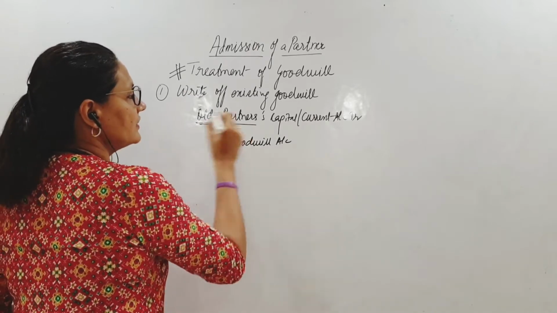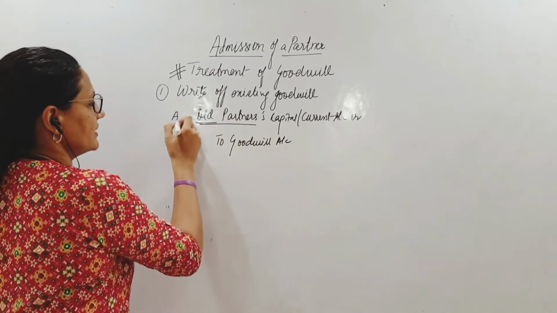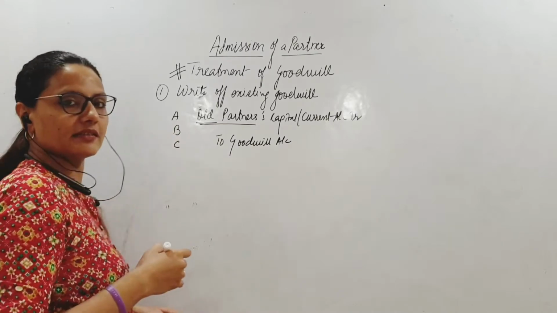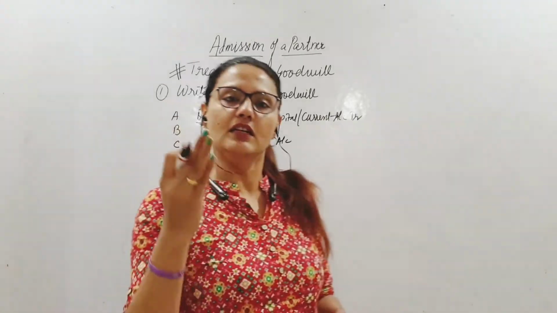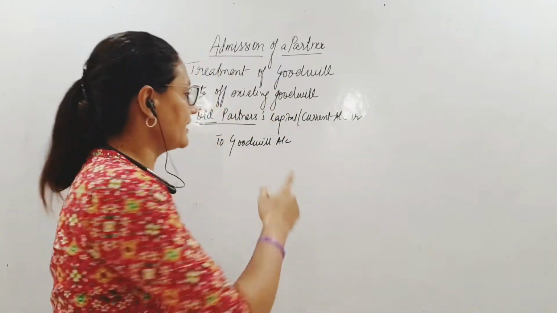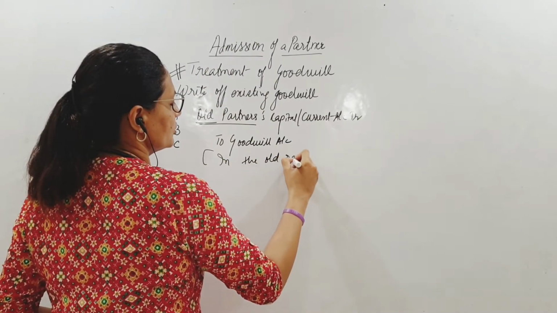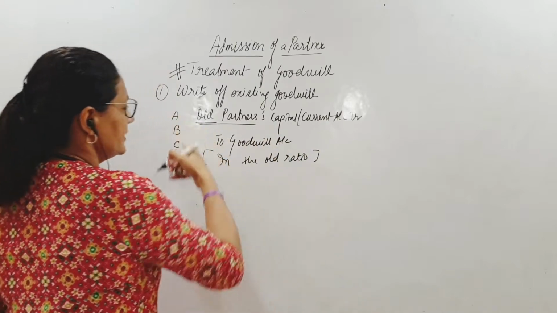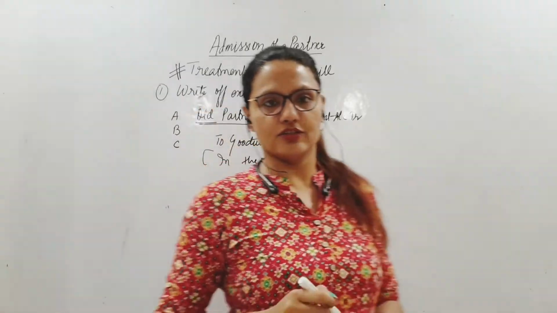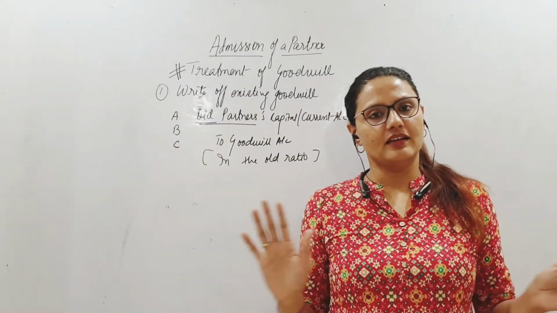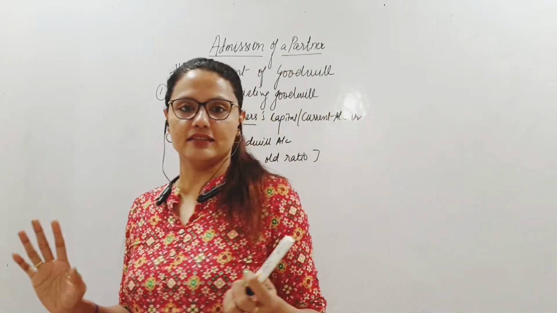And old partners meaning individually, whoever it is, A's capital, B's capital, C's capital, like that. Suppose there were 3 partners. So individually we will debit, and in which ratio? In the old ratio. These will be debited in the old ratio. Alright? Step 1 done. We have written off the existing goodwill.